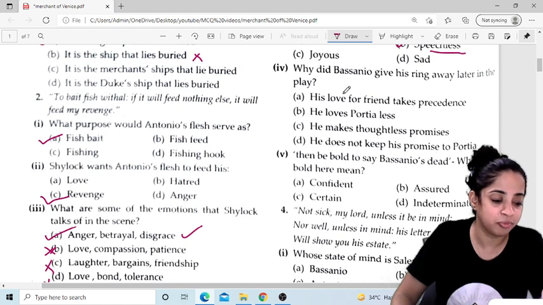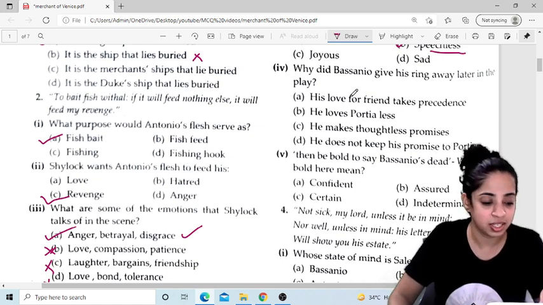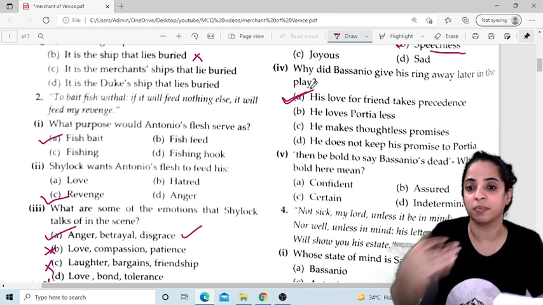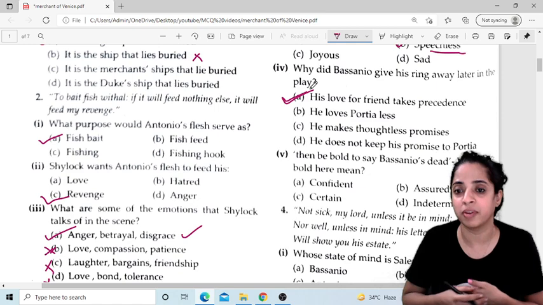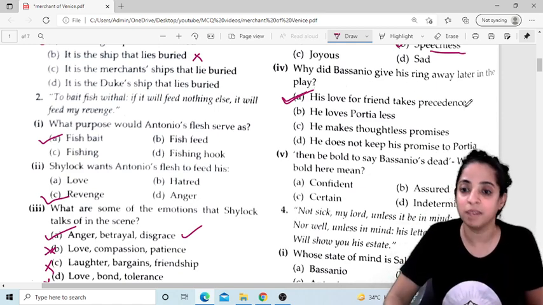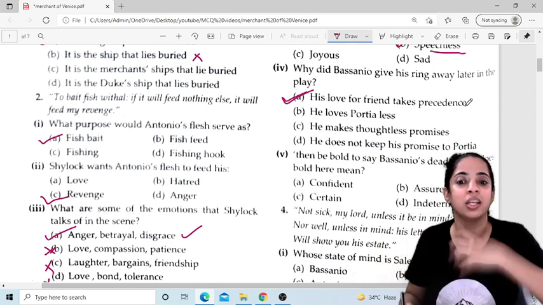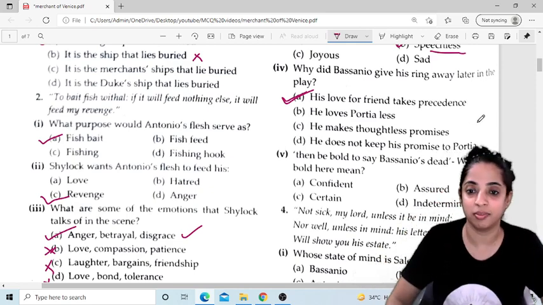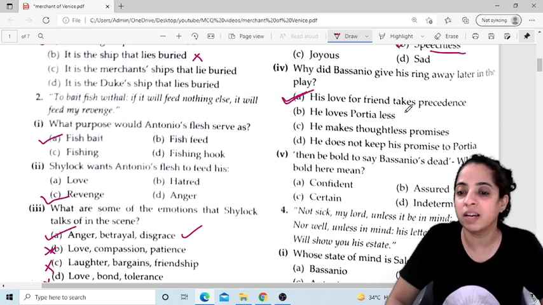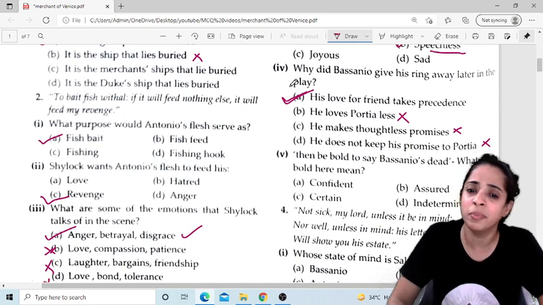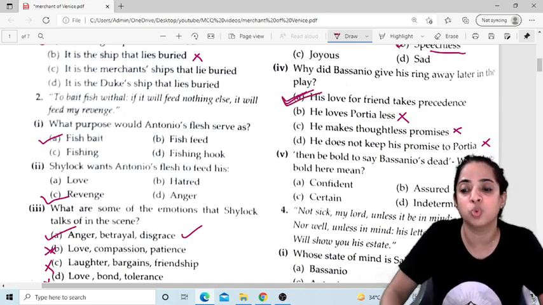His love for friend takes precedence. Because friendship is more important, it comes ahead. The love for friend takes the precedence. Precedence is ahead, successor is behind. So friendship came first. Love for the friend is more than his life. It doesn't mean that he loves Portia less. It doesn't mean that he makes thoughtless promises, and it doesn't mean that he does not keep his promise to Portia. It only means that his love for his friend was so much.